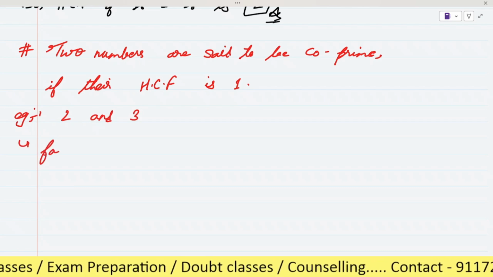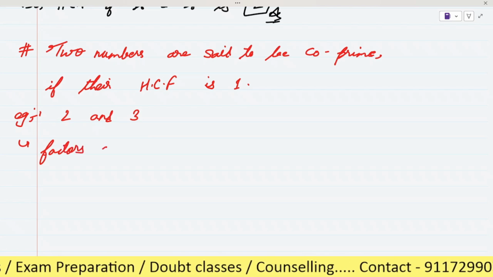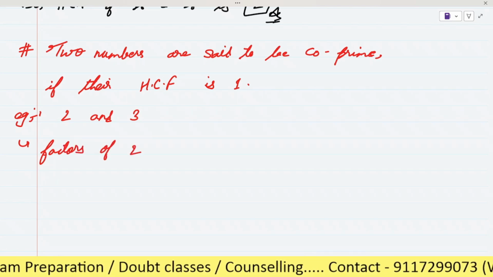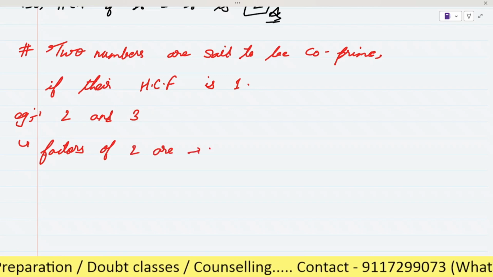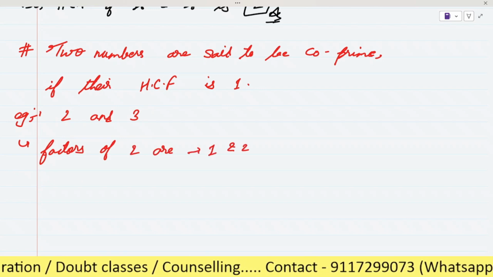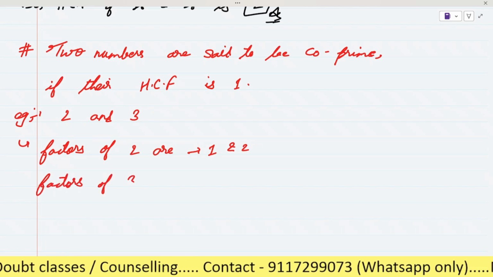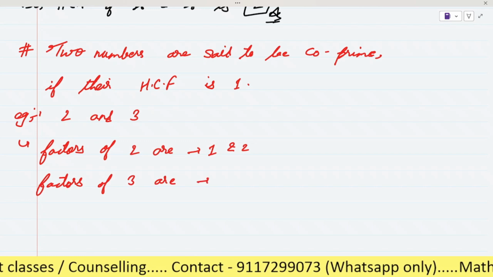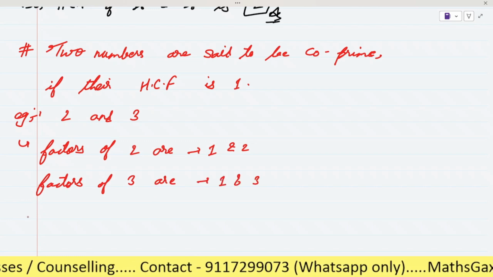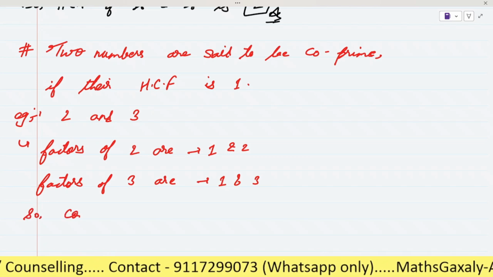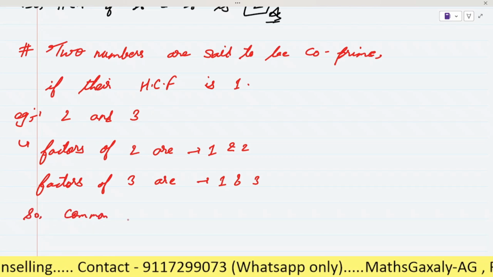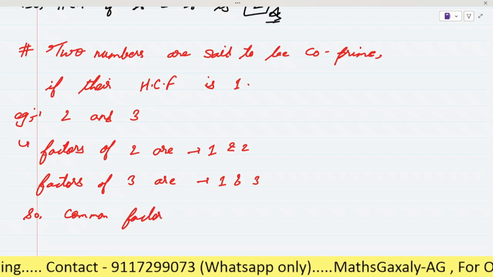Find the factors of 2. Factors of 2 are 1 and 2. And factors of 3 are 1 and 3. So the common factor will be 1.